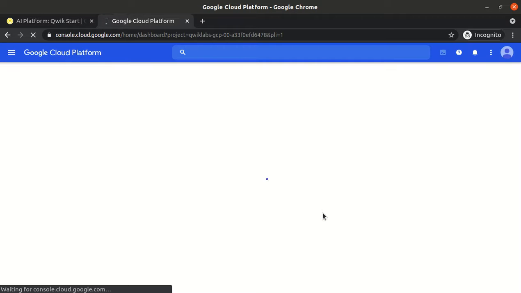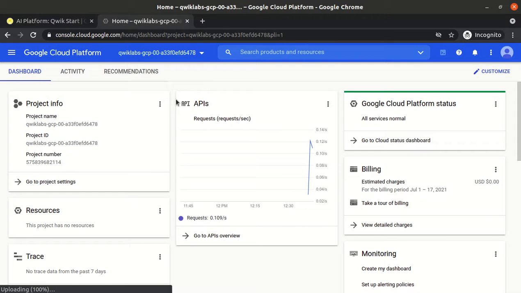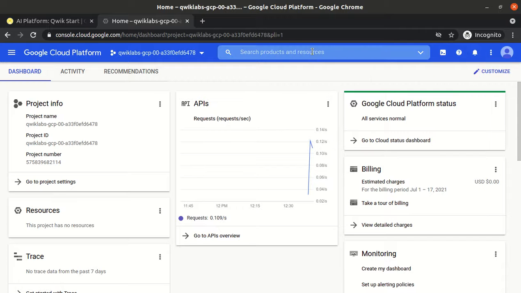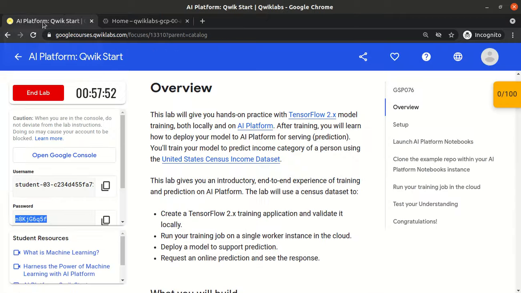Still it looks like the old one. Anyhow, let's see. We will explore it.